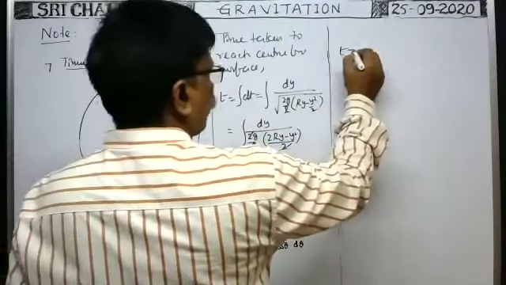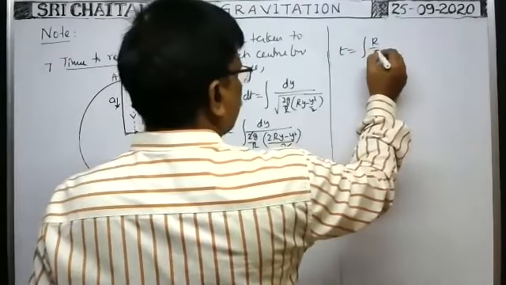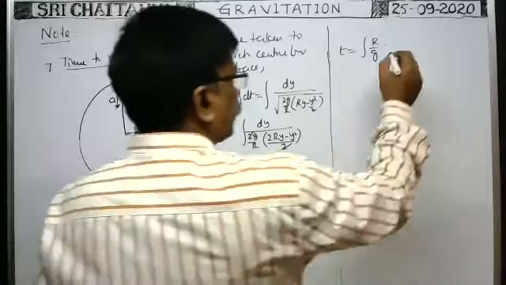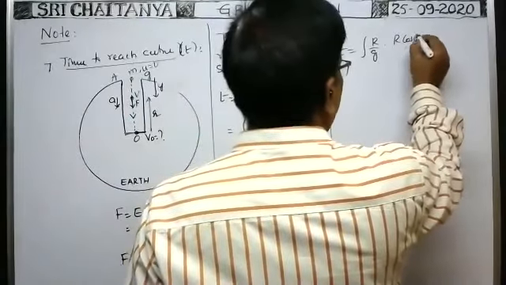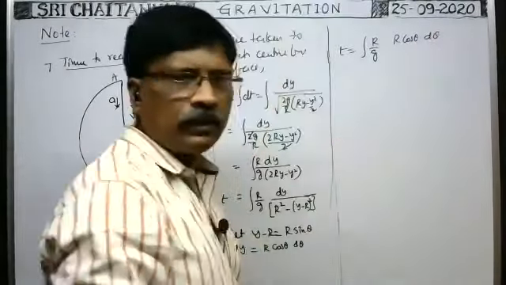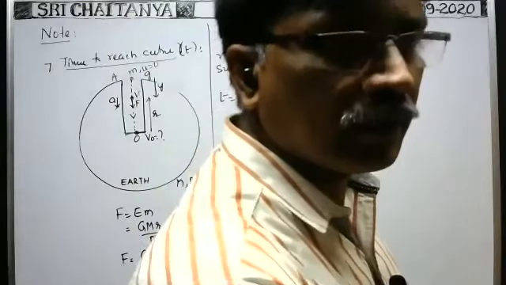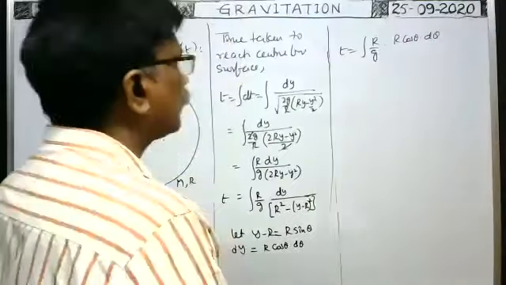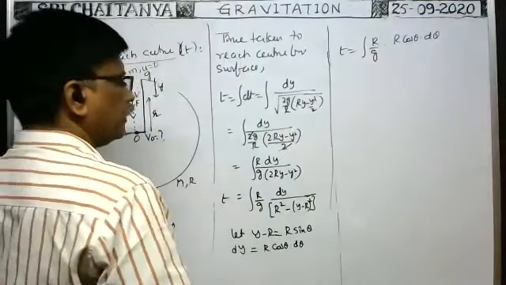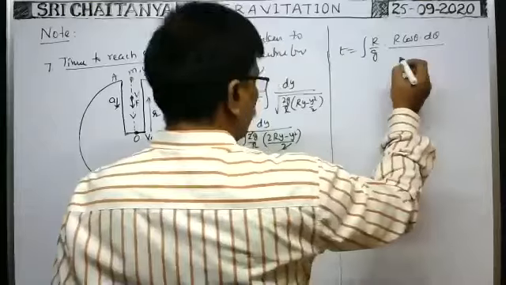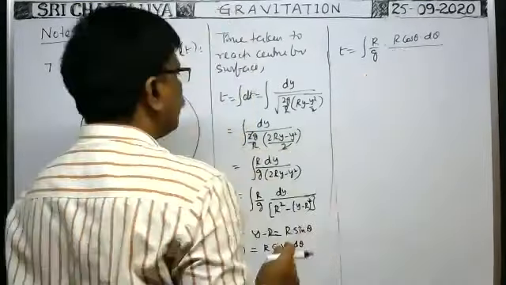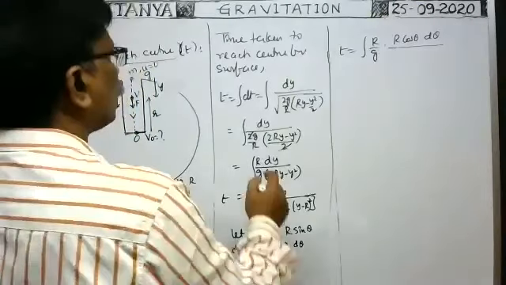You see, t is equal to integral R by g into whatever dy. dy is equal to R cos theta d theta. R cos theta into d theta by, here root is there, no?